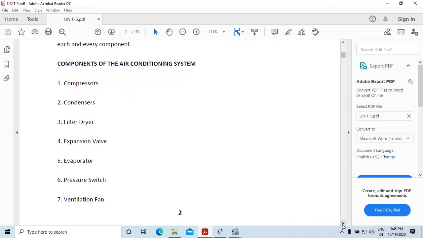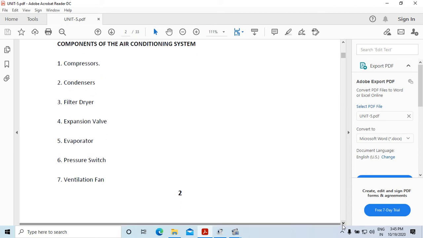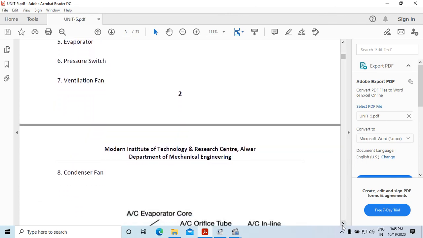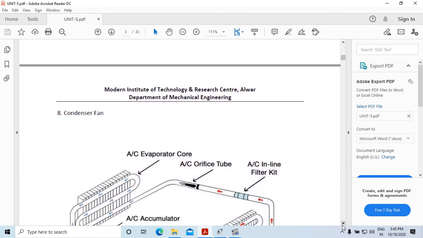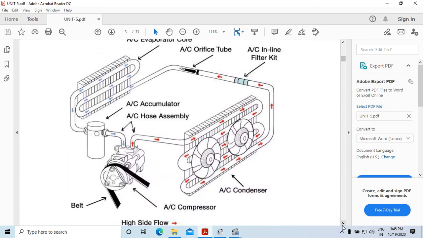Now the components of the AC system. The main components of the AC system are compressor, condenser, filter dryer, expansion valve, evaporator, pressure switch, ventilation fan, condenser fan, etc. This is the schematic layout of an AC system.